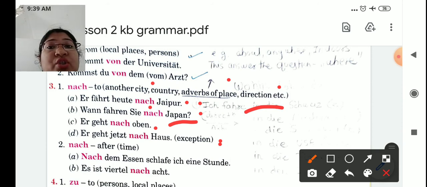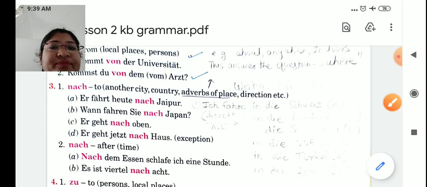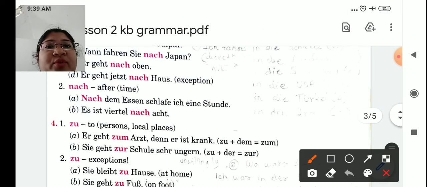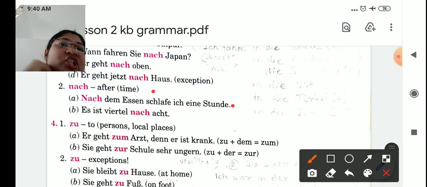Exception is what? House. Now house is not a city or country, but for that we use nach. Er geht jetzt nach Hause. Means now he goes to the house or home. Nach has one more example. One more meaning, after, for a time. For example, Nach dem Essen schlafe ich eine Stunde. After my meal, I sleep for one hour. Or, Es ist Viertel nach 8. It is quarter past 8.